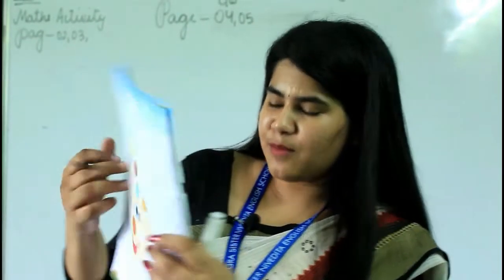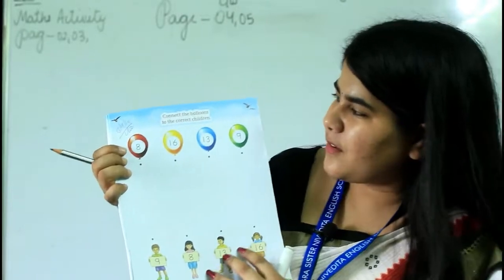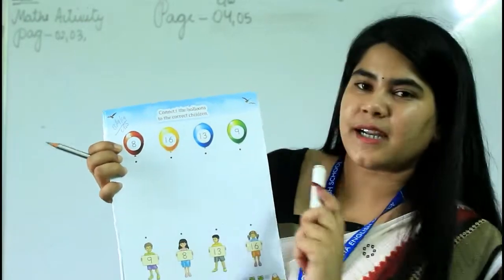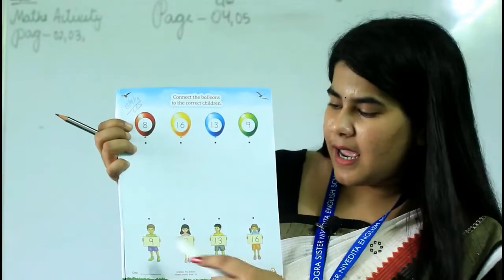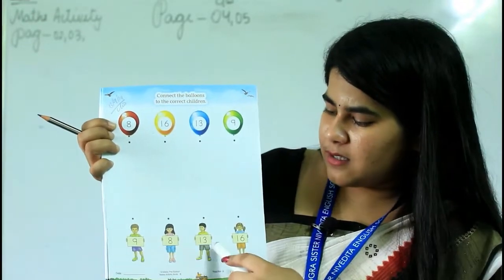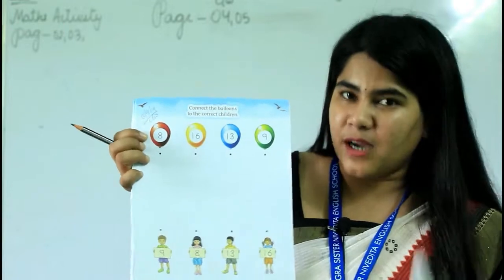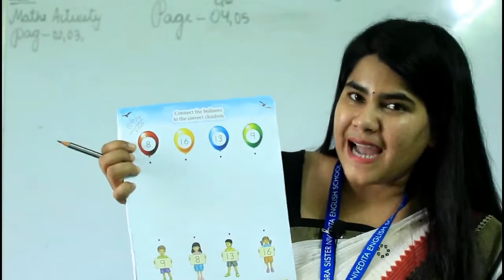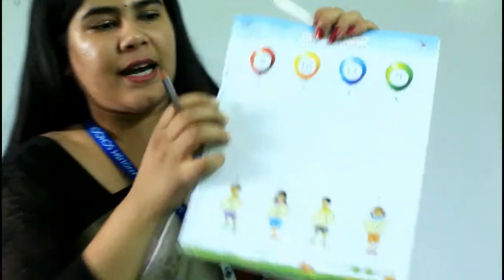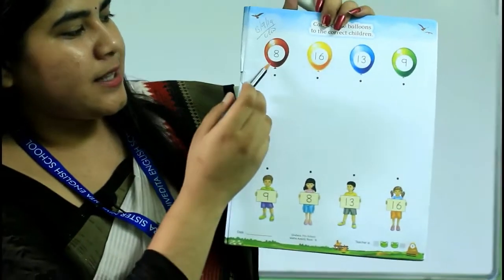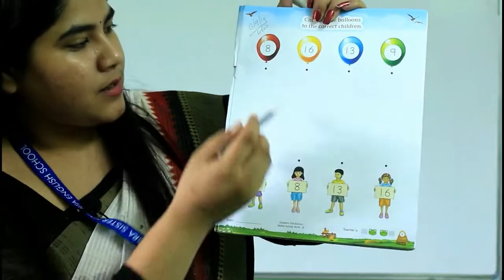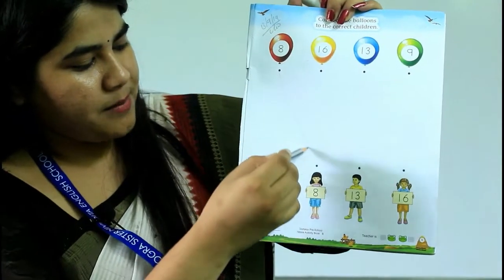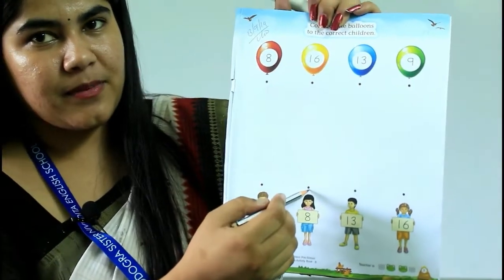Now everyone move on to page number 5. It's connect the balloon to the correct children. There are some balloons and there are some children given. Each of these balloons and these pictures have numbers, right? So you have to match this, okay? Let's do it together, this one also. In this balloon it's written 8. Where is number 8, girl? It's here, so we will match in this way, okay?